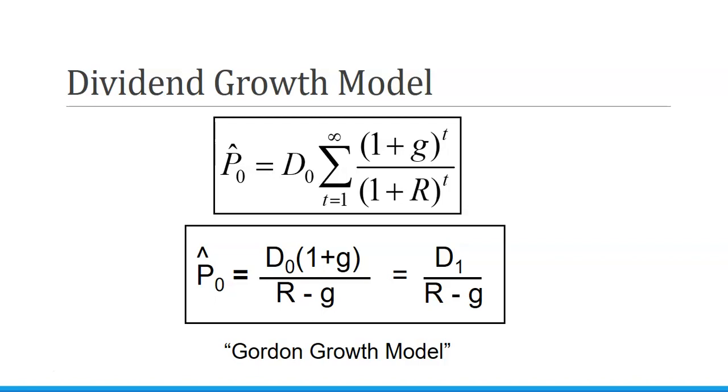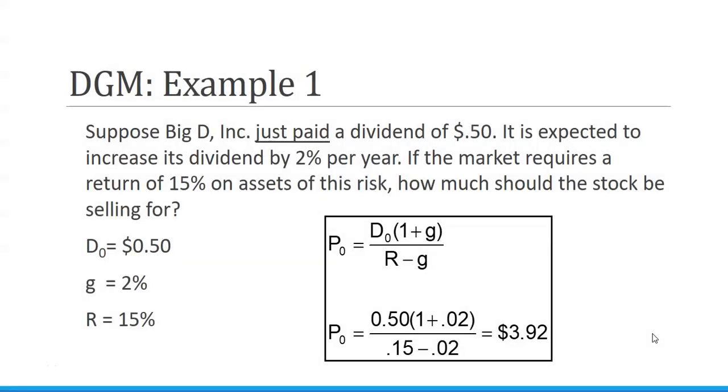So with this dividend growth model, our current price of a stock is its dividend next period divided by the discount rate less the dividend growth rate. So let's look at an example of the dividend growth model.